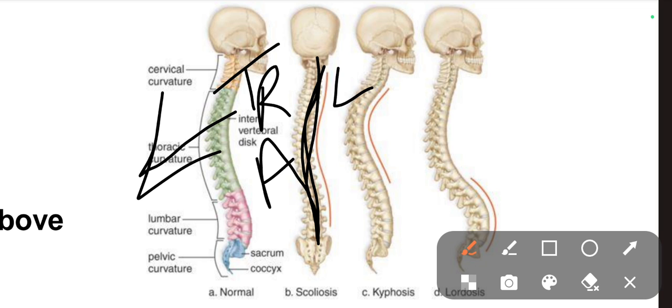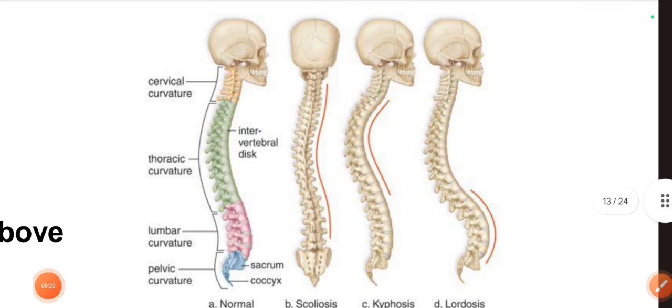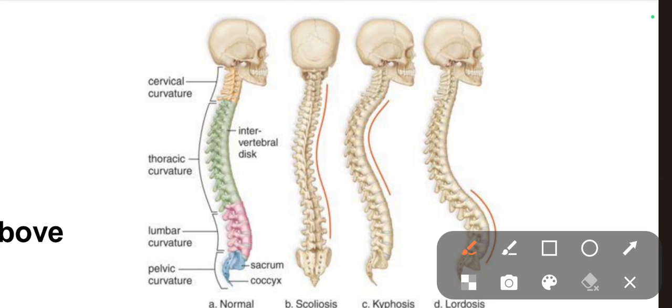So in the case of kyphosis, this is posterior curvature of the vertebral column. This is called kyphosis. And the last one is lordosis. Lordosis is the anterior curvature of the vertebral column. So in the vertebral column we have the scoliosis, in the scoliosis only left and right, thoracic and abdomen. In the kyphosis, posterior curvature. Lordosis is the anterior curvature of the vertebral column.